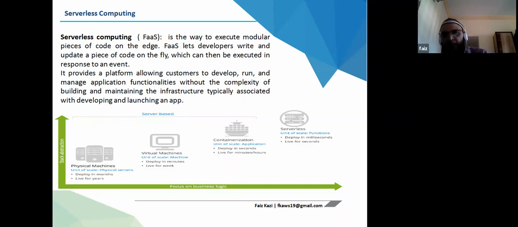When there is a high peak, the event will be triggered, and then that code will be executed, and with that execution, it will scale out your infrastructure accordingly. So serverless functionality lets developers write and update a piece of code on the fly, which can be executed in response to an event. It provides a platform allowing customers to develop, run, and manage application functionality without the complexity of building and maintaining the infrastructure typically associated with developing and launching an app.